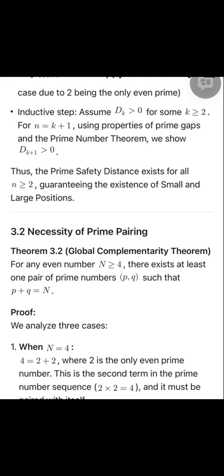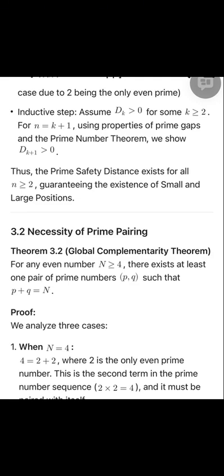However, these statistical approaches struggle to precisely control the formation of prime pairs. Our structural approach directly proves the necessity of prime pairing without relying on density estimates. Key differences. Traditional approach: statistical perspective, focusing on how many primes exist. Our approach: structural perspective, focusing on why these primes must exist.